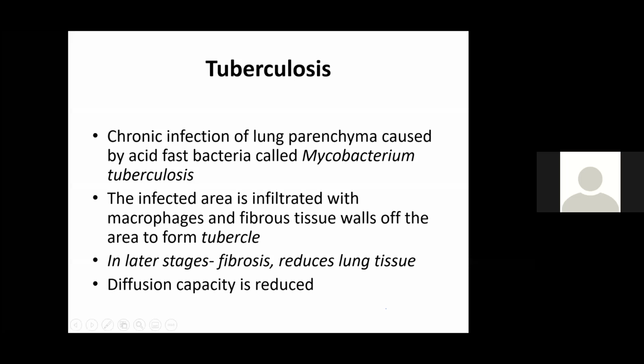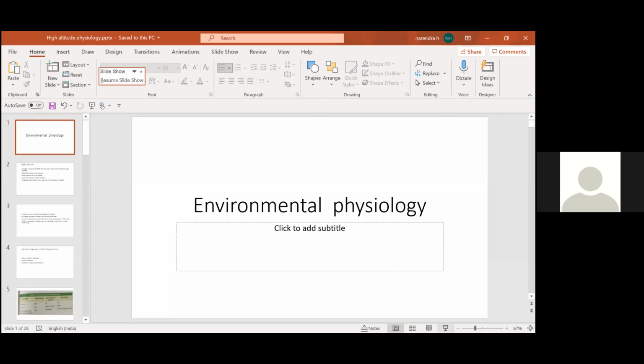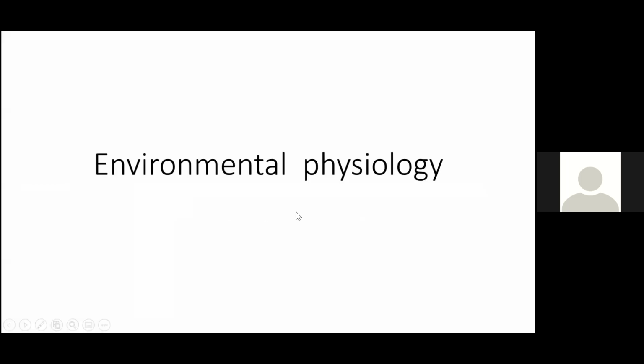Next, coming to environmental physiology. Environmental means one is high altitude.